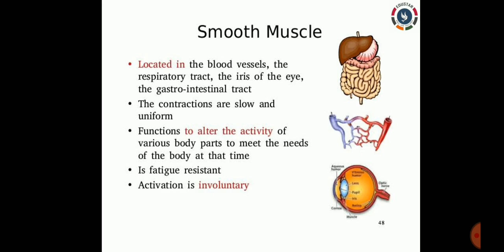Why is it involuntary muscle? If you want to move this muscle according to your will, you cannot, because they are long and spindle shaped, and these muscles have uninucleated cells, and because their activity cannot be done according to your will, it is called involuntary muscle. So these muscles are present in our stomach, bronchi, uterus, and other places, like the iris of the eye. The main function of this smooth muscle is moving food in the alimentary canal. Contraction and relaxation of the organs can also be done with this.